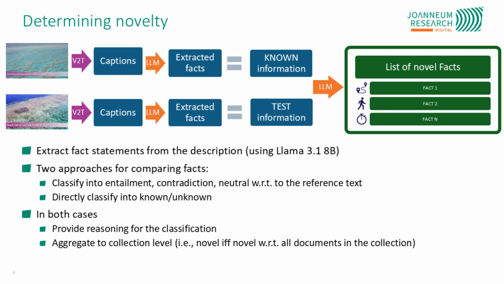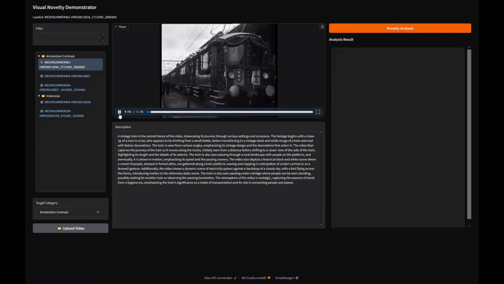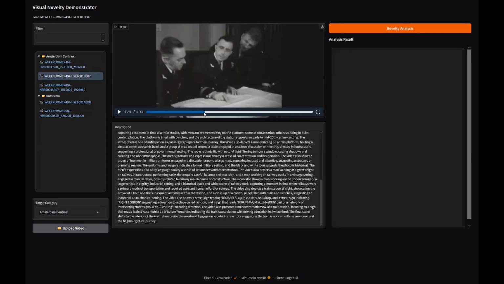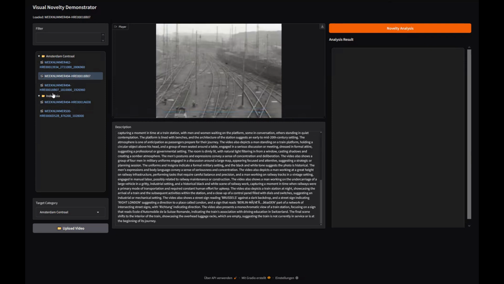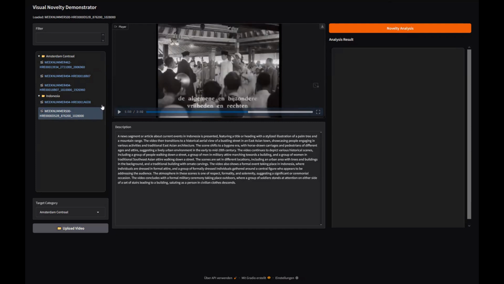In both cases, we have a prompt that requests reasoning for the classification so that we can also provide explanations to the user. And we aggregate to the collection level in a strict sense, meaning that we consider a document only as novel if and only if it is novel with respect to all the documents in the collection. In the demo, we have a set of contents, for example, related to Amsterdam Central Station with content descriptions. We'll see how those are obtained. In addition, we have a second set of contents related to the colonial history of the Netherlands in Indonesia.